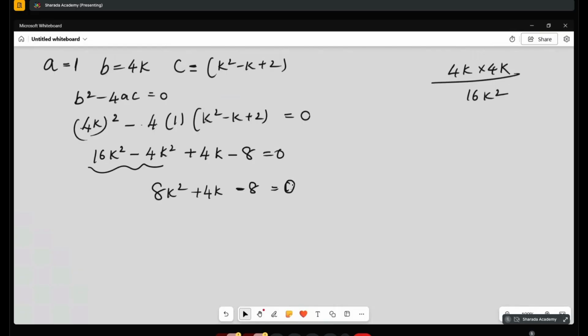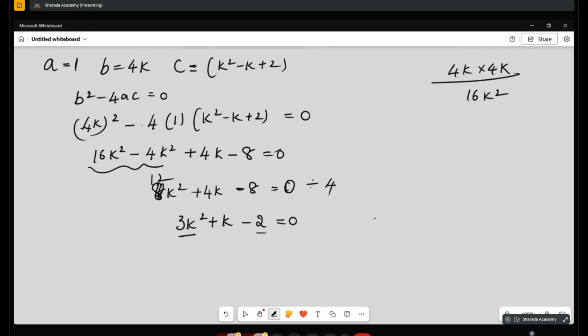Okay, correct. 12k square. Now I can divide each term by 4. 12 by 4 is 3. 3k square plus k minus 2 is equal to 0. Now it is a quadratic equation, find the k value.